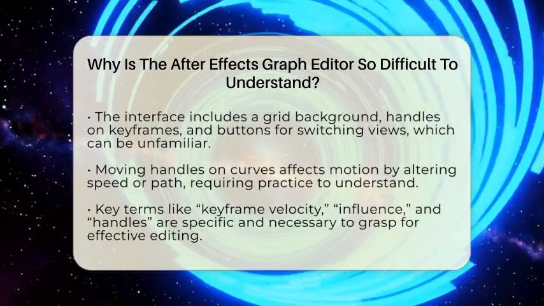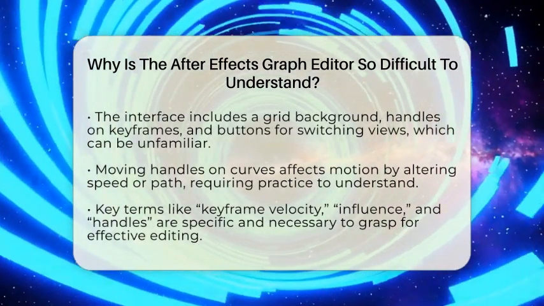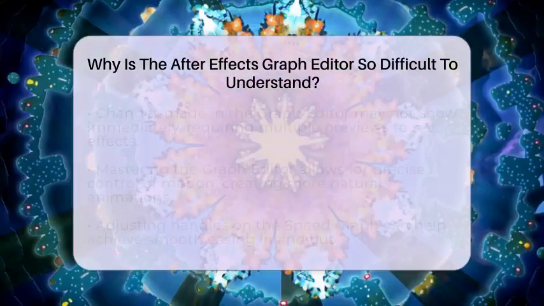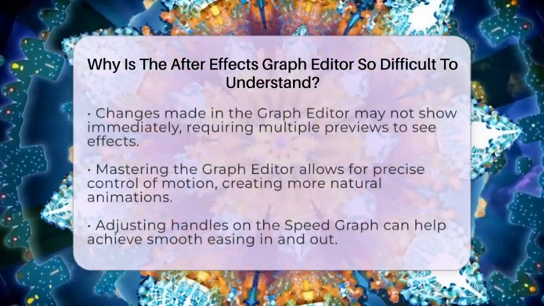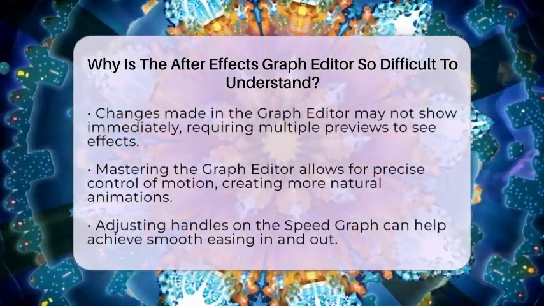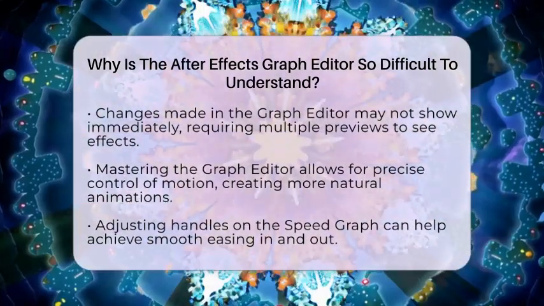Terms like keyframe velocity, influence, ease in or out, and handles are specific to animation. Without knowing what they mean, it's hard to predict how changing a curve will impact your animation. For example, easing in makes an object start slow and then speed up, which is controlled by these handles.